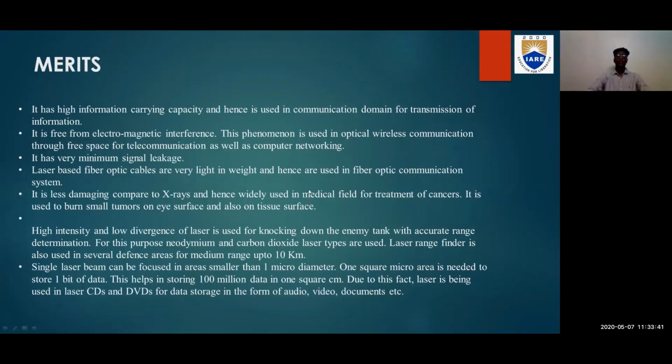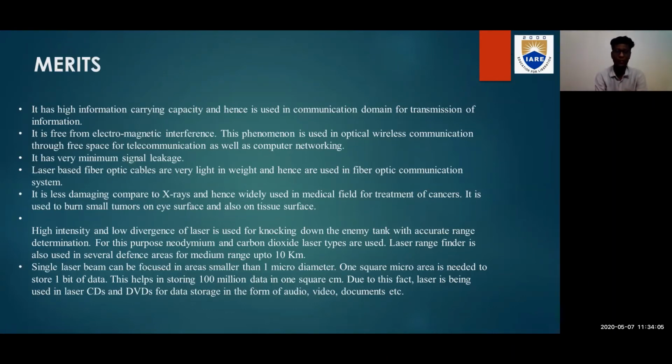Till now we have discussed the characteristics of lasers and the acronym of laser. Now we are going to discuss the merits and demerits of the laser. Coming to the merits of the laser, lasers have a high information carrying capacity and hence they are used in communication, for the transmission of information. It means it is used in the field of communication.